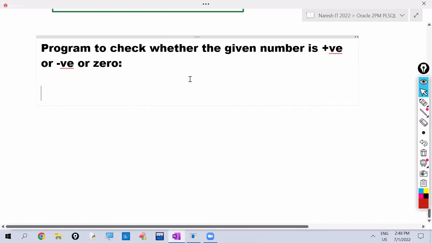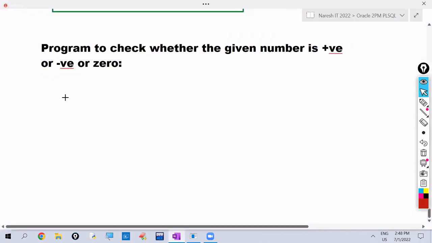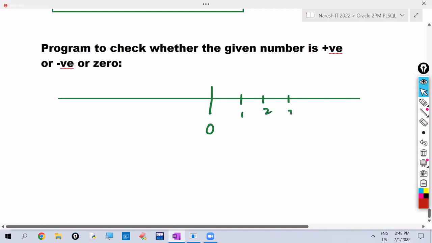Okay. So for example, here this is 0. Right side I'm writing positive numbers like 1, 2, 3 up to infinity. Left side I'm writing negative numbers -1, -2, -3, up to minus infinity.